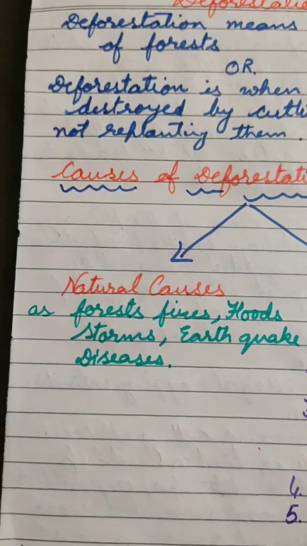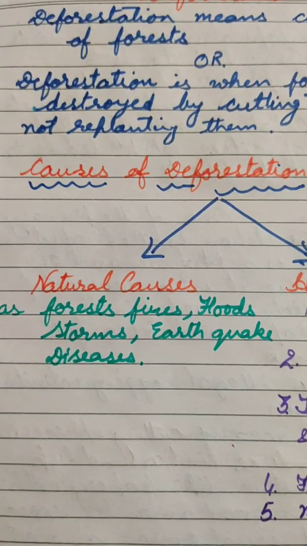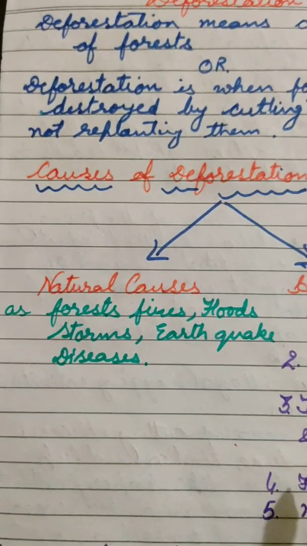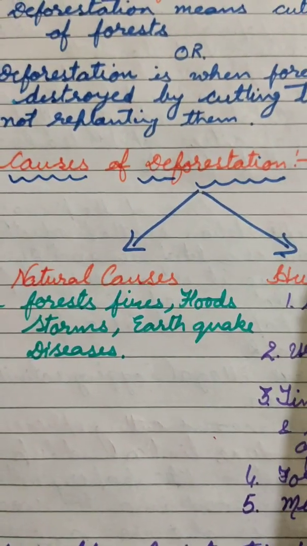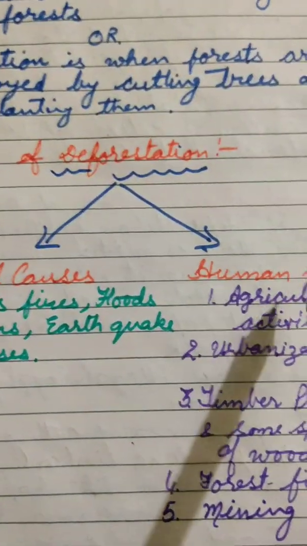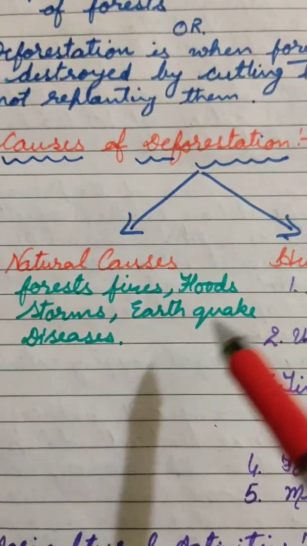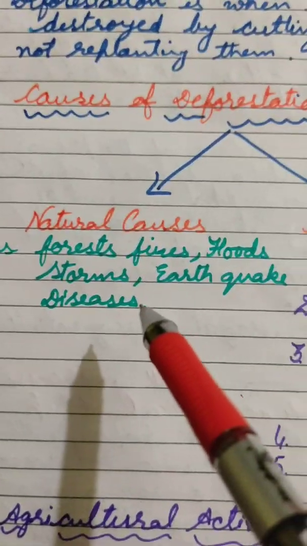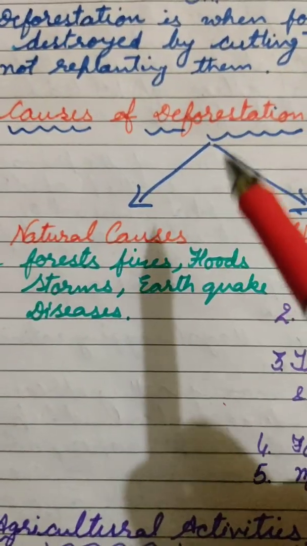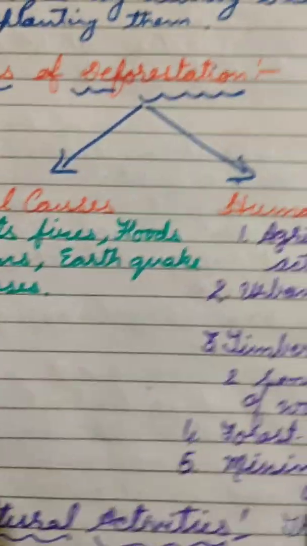Now the question arises, why do we cut trees? Or what are the causes of deforestation? There are two main causes, the natural causes and human activities. Forest fire, flood, storm, earthquake, and plant diseases are the natural causes of deforestation.